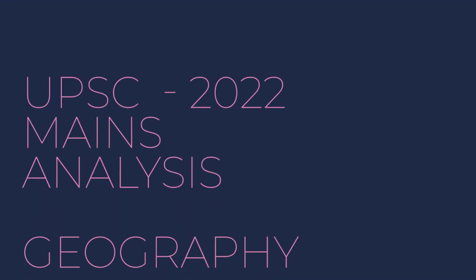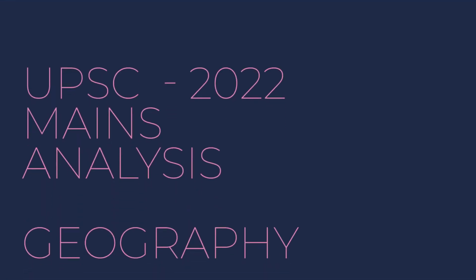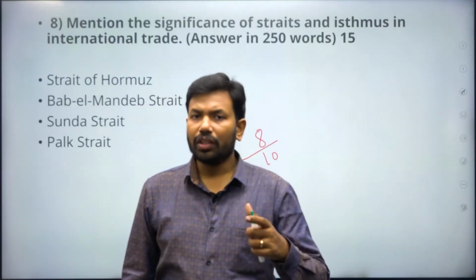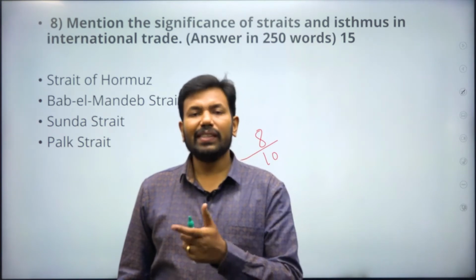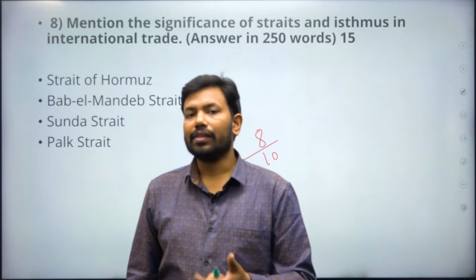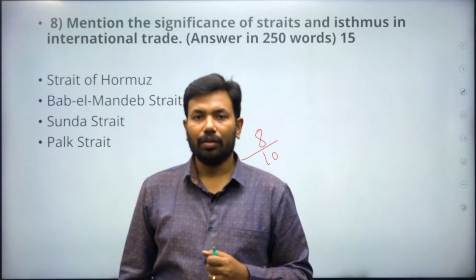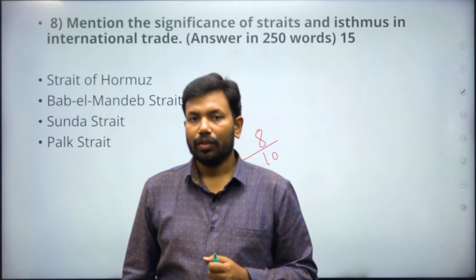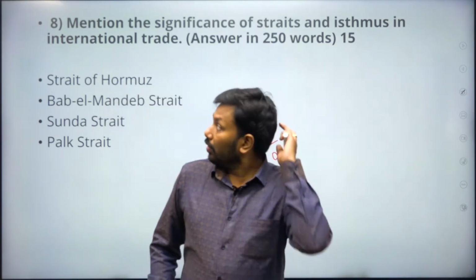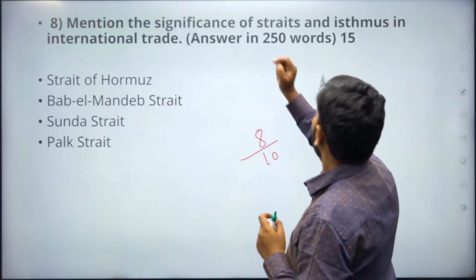Why do we need to remember about Straits and Isthmus? Because they connect lands, they divide lands, they connect oceans, they divide oceans. Yes, they play a crucial role. For example, all the fishing grounds in India can be seen in the India-Sri Lanka belt, or say Palk Strait. So, not just here, throughout the world, is the significance.